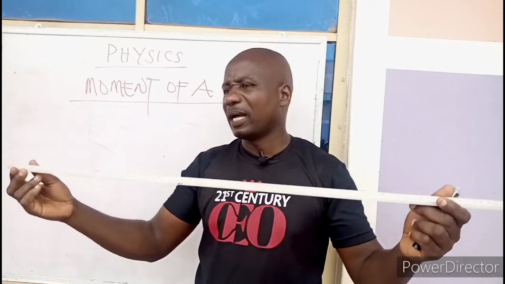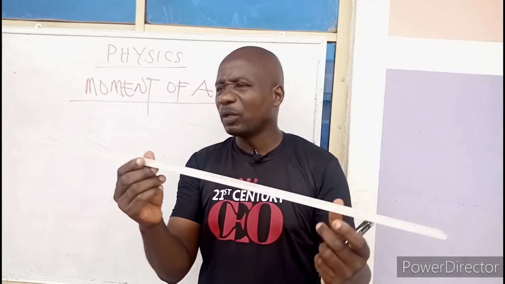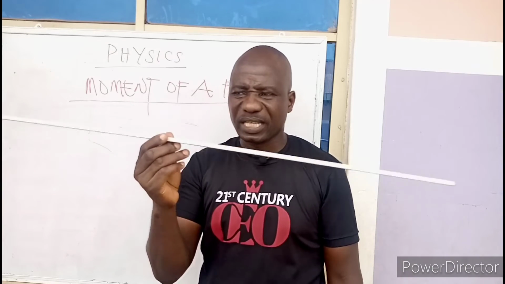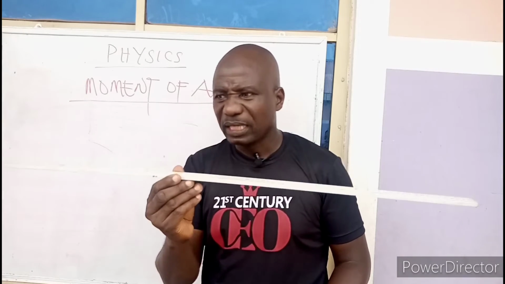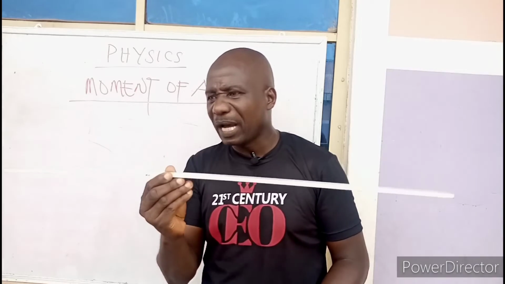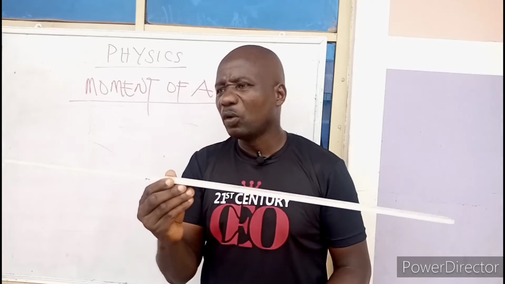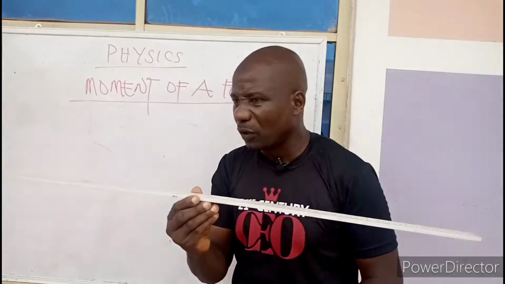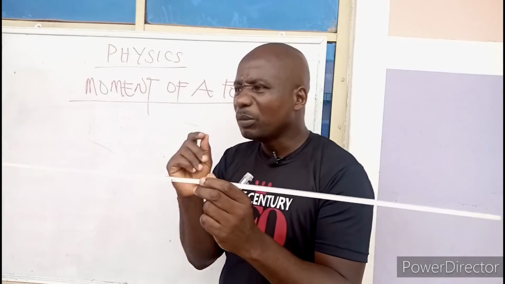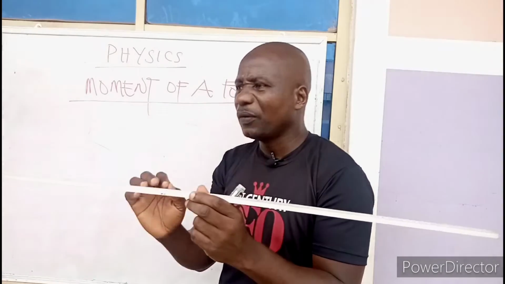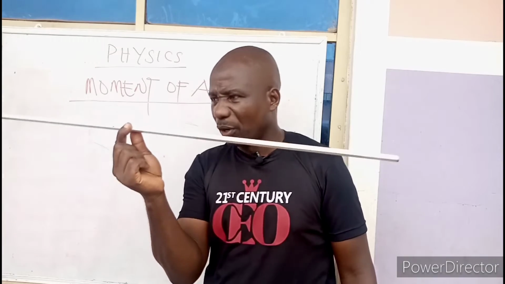At times you can have other lengths. It could be 5, it could be 6, it could be anything. But here the one I'm having is a meter, that is 100 centimeters long, and it is uniform. You have to continue to look for that word, uniform. If the question is silent about the cross-section of the body in question, we always assume it to be uniform. If it is non-uniform, it will be spelled out. It's going to be stated as a non-uniform body. But the moment the question is silent or uniform is emphasized, it means the mass of that body will act at the midpoint.